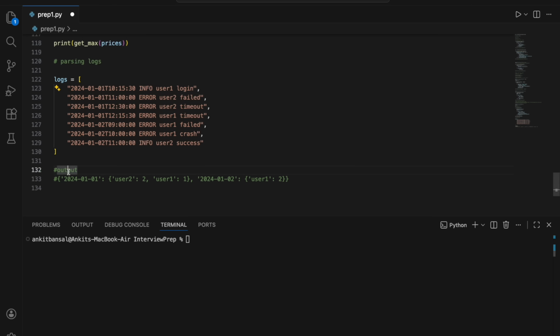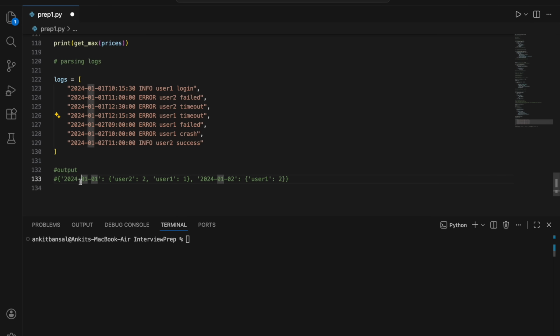And you need to get an output on each date, how many errors each user has got. So for example, on the first, this is my first data. If you see, user 1 has got an error only once. So this is info. Info is fine. We don't have to count. We need to count only errors. So user 1 has got an error once.